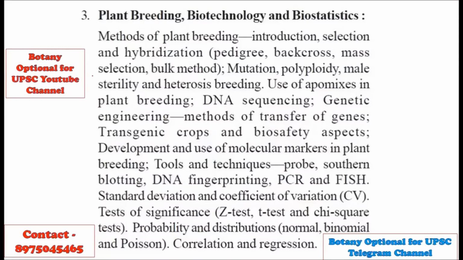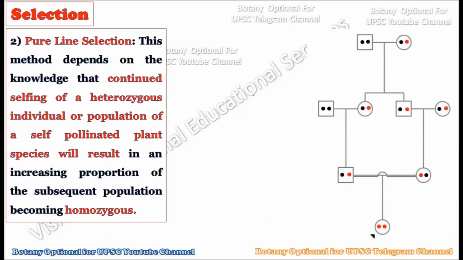Now consider we are dealing with paper number 2 and chapter number 3, that is plant breeding, biotechnology and biostatistics, and we are here at selection, right? Now consider the first introductory slide. See this particular method of pure line selection. It depends on the knowledge that continued selfing of a heterozygous individual or a population of a self-pollinated species will result in an increasing proportion of the subsequent population becoming homozygous.